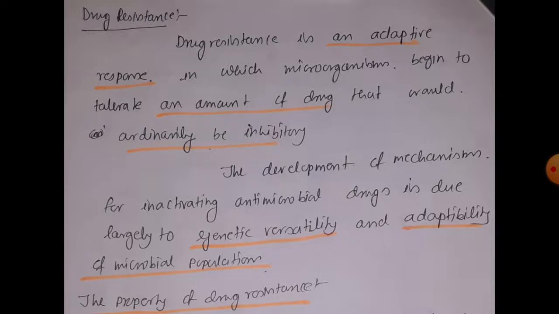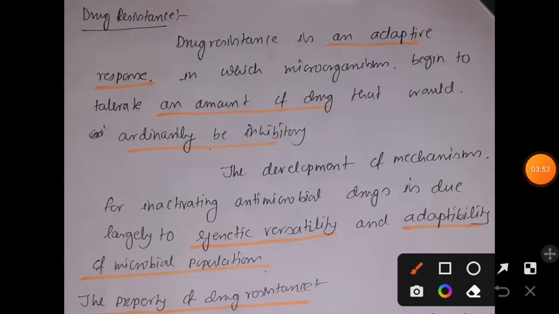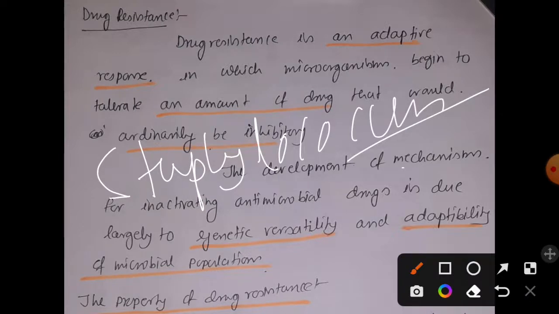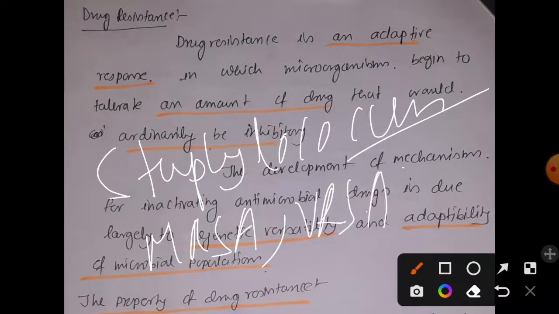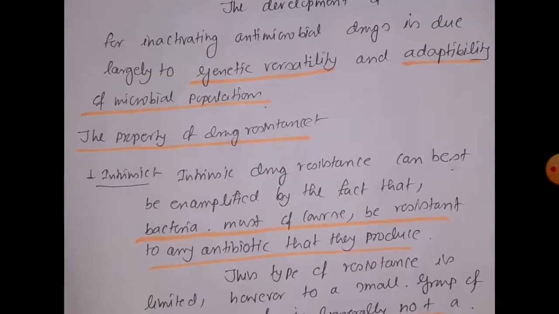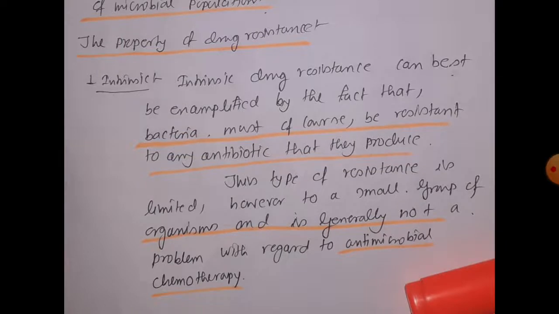If you want to talk about some notable drug resistant bacteria, Staphylococcus aureus is an expert in acquiring drug resistance. You get MRSA, VRSA, VISA, all are types of drug resistant Staphylococcus aureus. We have talked about MRSA, VRSA, VISA in great detail in the Staphylococcus aureus video lecture series. You can consult those videos for a better understanding.